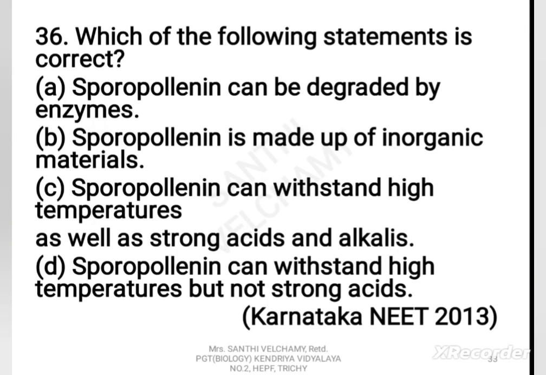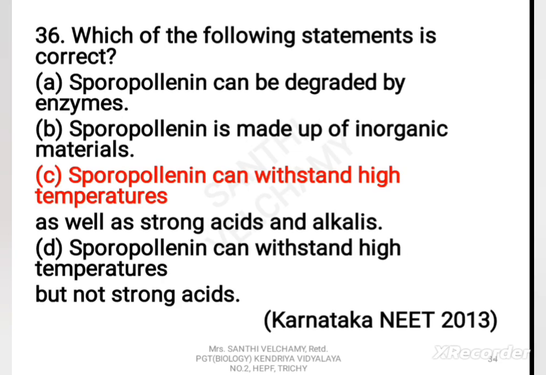Which of the following statements is correct? A. Sporopollenin can be degraded by enzymes. B. Sporopollenin is made up of inorganic materials. C. Sporopollenin can withstand high temperatures as well as strong acids and alkalis. D. Sporopollenin can withstand high temperatures but not strong winds. The correct answer is C.